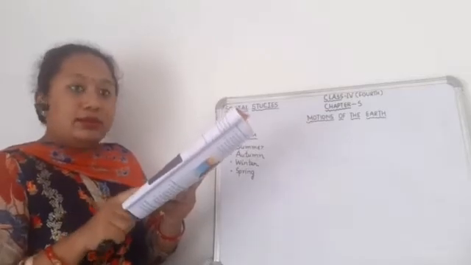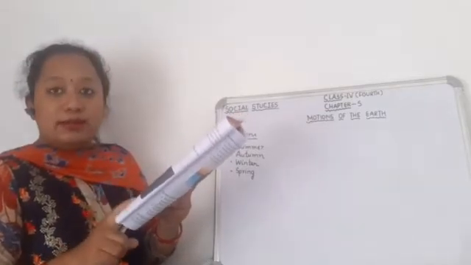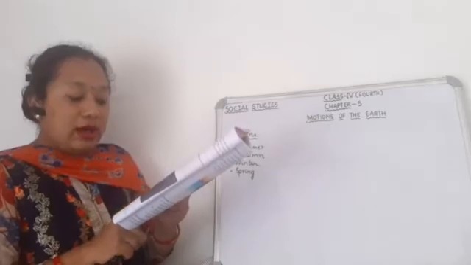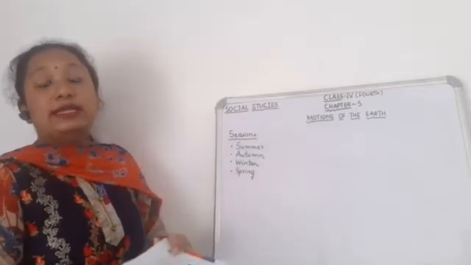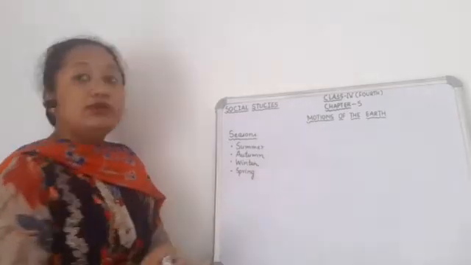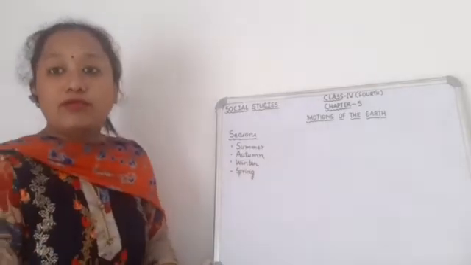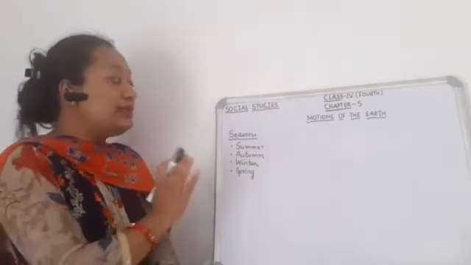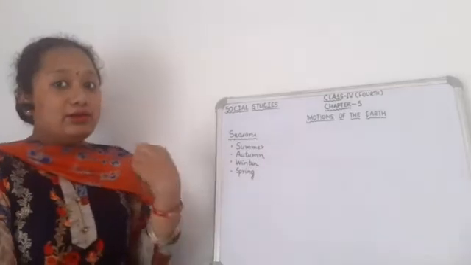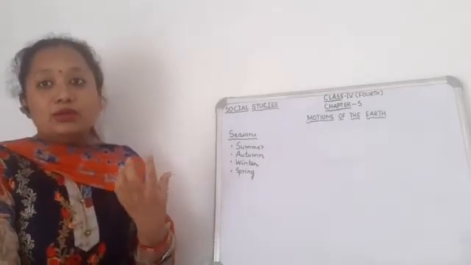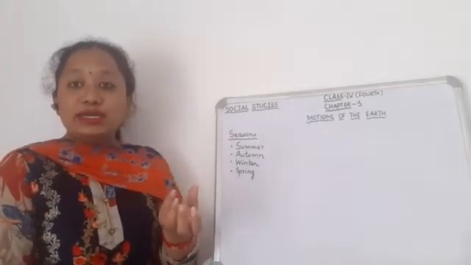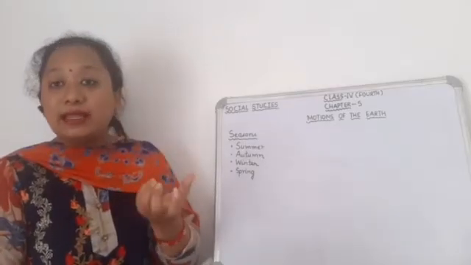Okay, in the northern hemisphere, if you talk about the northern hemisphere. Now why do seasons occur? They occur due to the revolution of the earth. When the earth revolves around the sun, because of that seasons occur. Like when the earth rotates on its own axis, what happens? Day and night occur.